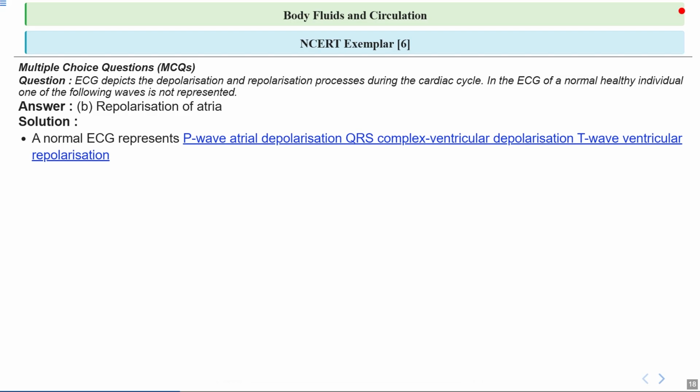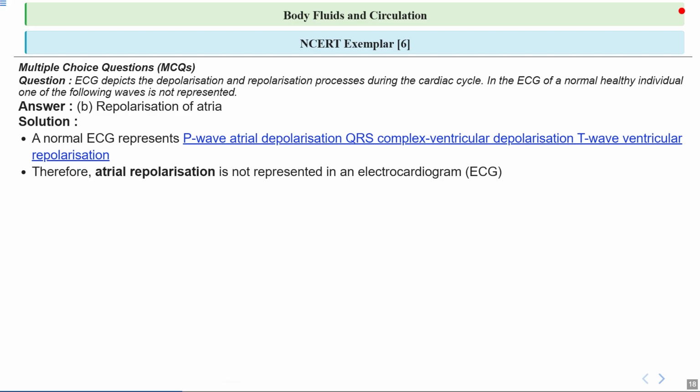Talking about the second wave, which is the QRS complex, it represents ventricular depolarization, or we can say the lower chambers preparing to contract. Finally, the T wave shows ventricular repolarization when the lower chambers reset for the next beat. So think of these waves as different checkpoints in the heart's cardiac cycle, or you can say electrical cycle. Therefore, atrial repolarization is not represented in ECG, or you can say electrocardiogram.